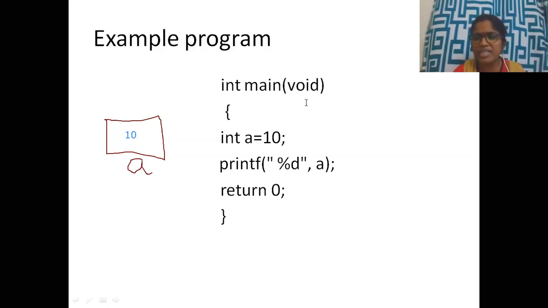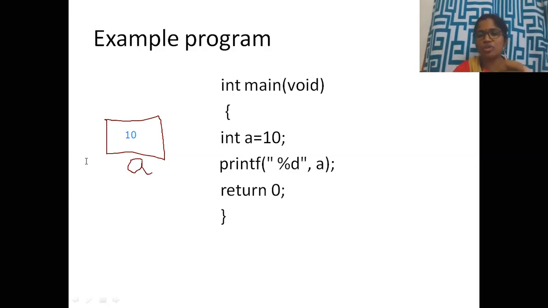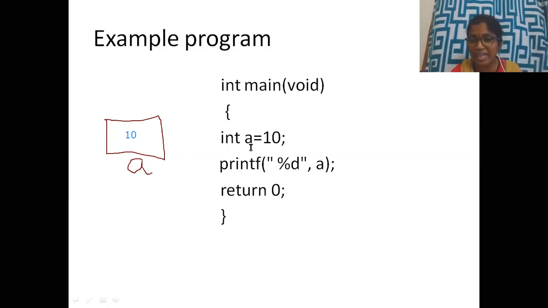Right? The meaning is in this function you have declared a. So you are going to use a where you have a place allocated to you, a memory allocated to you, where you have assigned 10 into a. So this is what happened when you declare and initialize. This is the statement where you are declaring there is an a of integer.